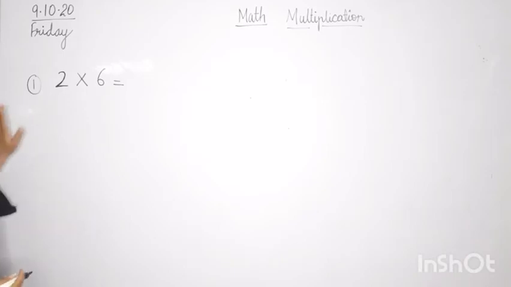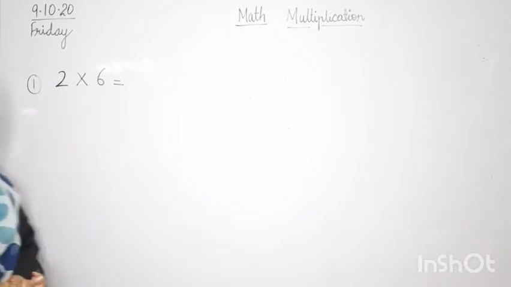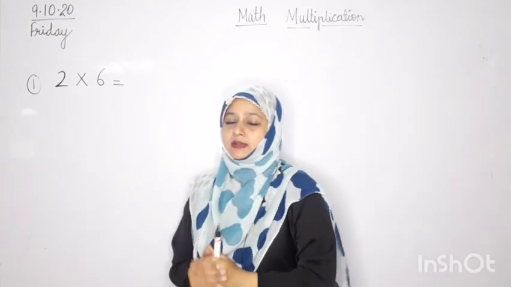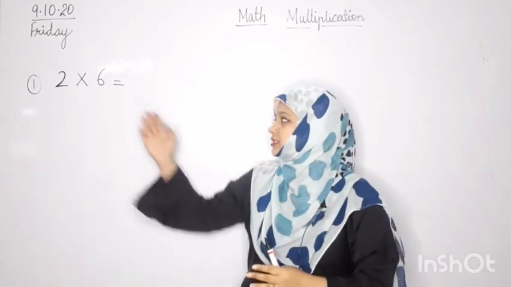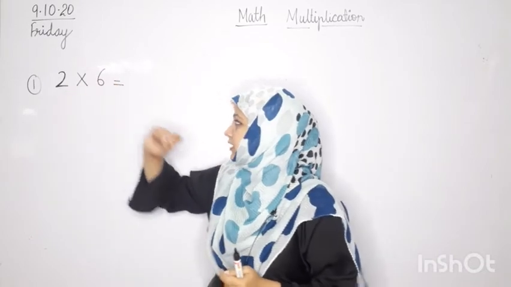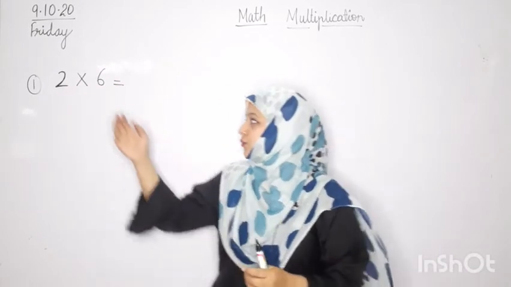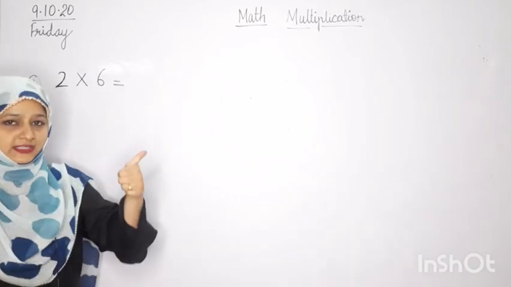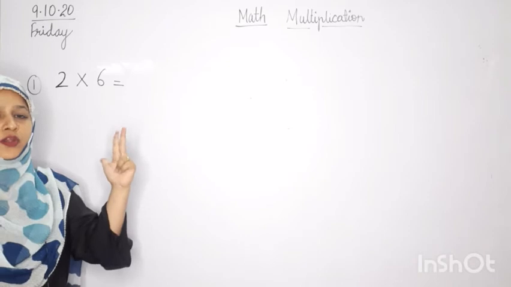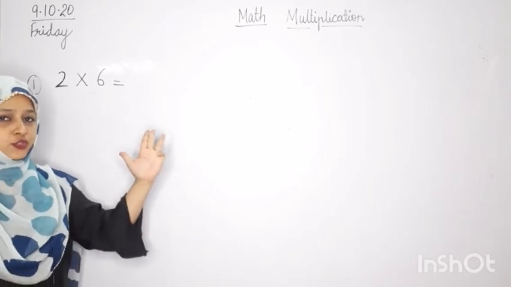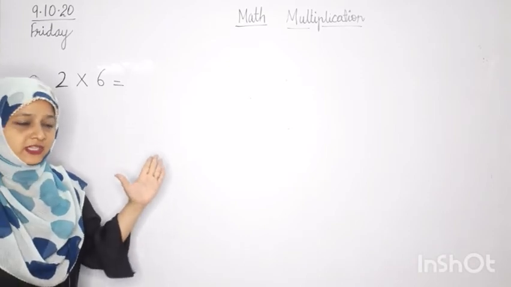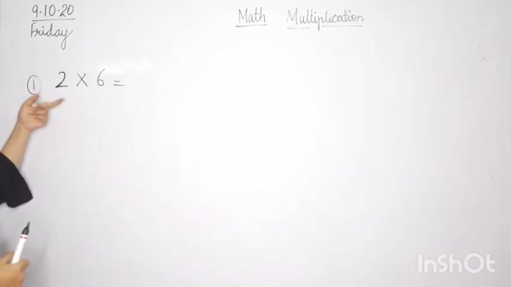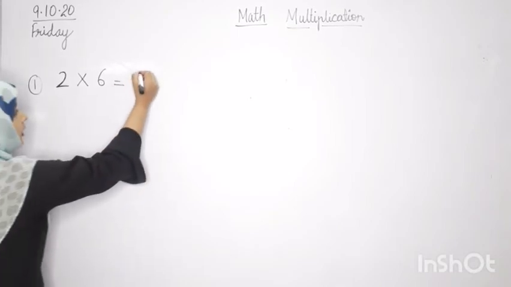Yes. So the first sum says 2 6s. Now we are not thorough with our tables. We have not learned them. Everybody doesn't know the tables. So when we see 2 6s, you all get confused. So when I see the sum, I will start reading the table. 2 1s are 2, 2 2s are 4, 2 3s are 6, 2 4s are 8, 2 5s are 10, 2 6s are 12. So I get the answer: 2 6s are 12.